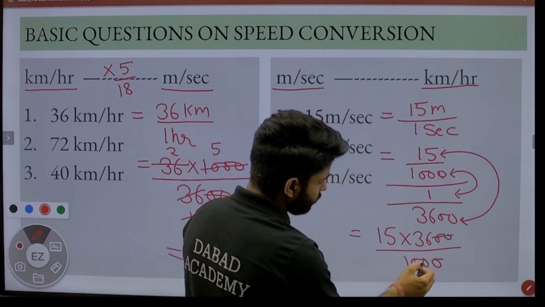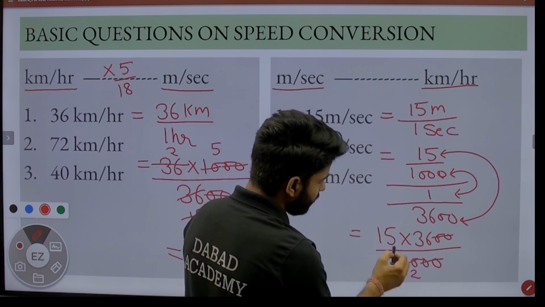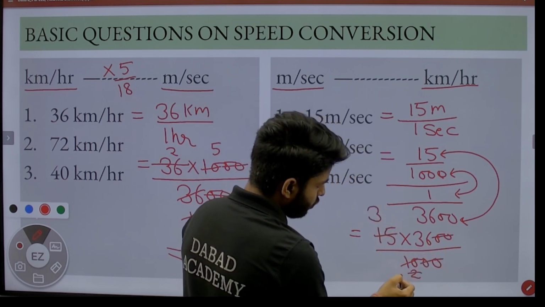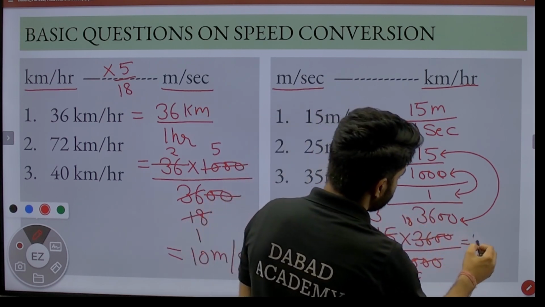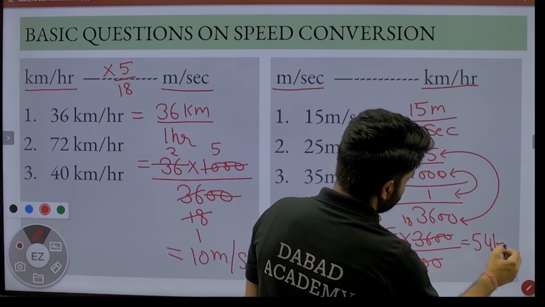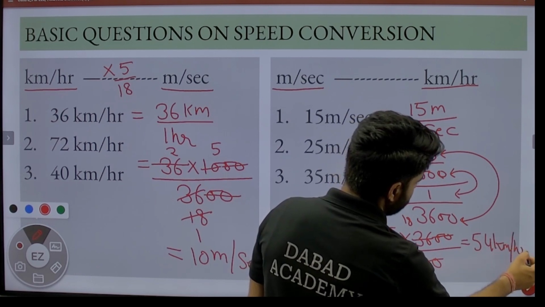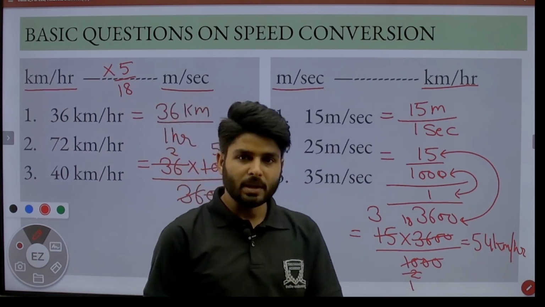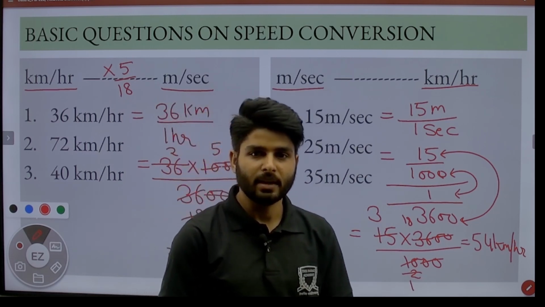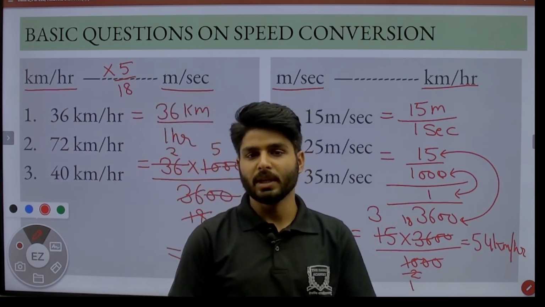20 cancels by 20, 5 2s are 10, 5 3s are 15, 2 1s are 2, 2 18s are 36, then 18 3s are 54 kilometer per hour. It means we can change the speed kilometer per hour into meter per second and meter per second into kilometer per hour.